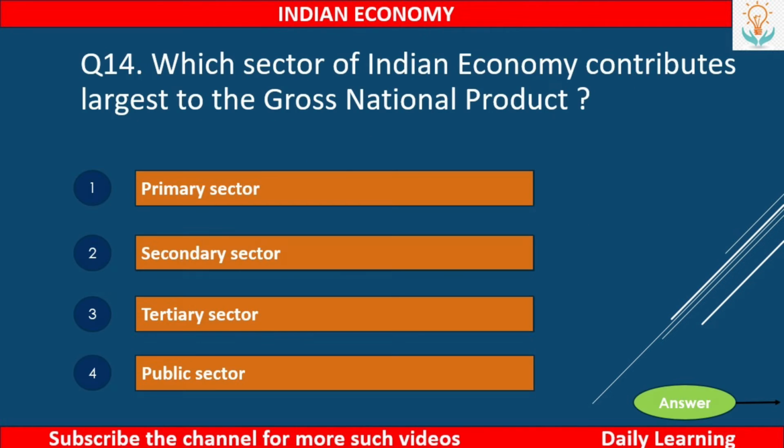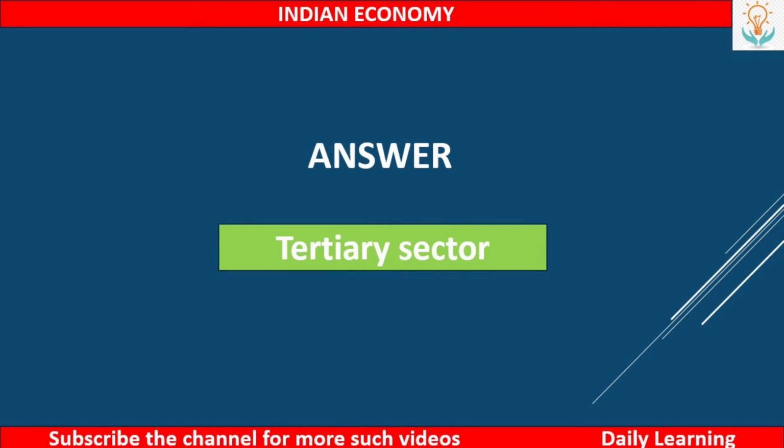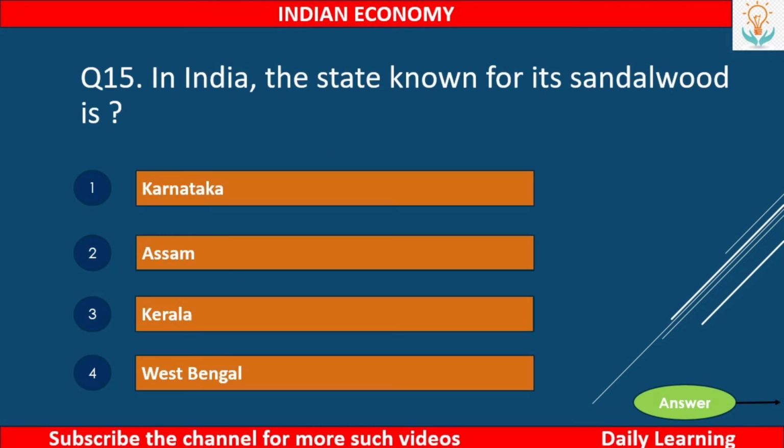Next, which sector of Indian economy contributes largest to the gross national product? First, primary sector, second, secondary sector, third, tertiary sector, or fourth, public sector. So the answer is tertiary sector. Next, in India, the state known for its sandalwood is first, Karnataka, second, Assam, third, Kerala, or fourth, West Bengal.